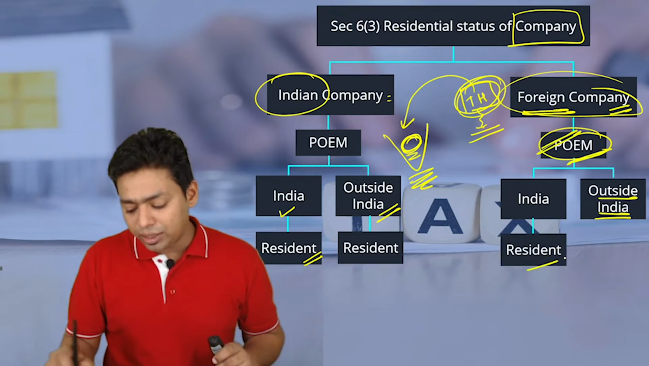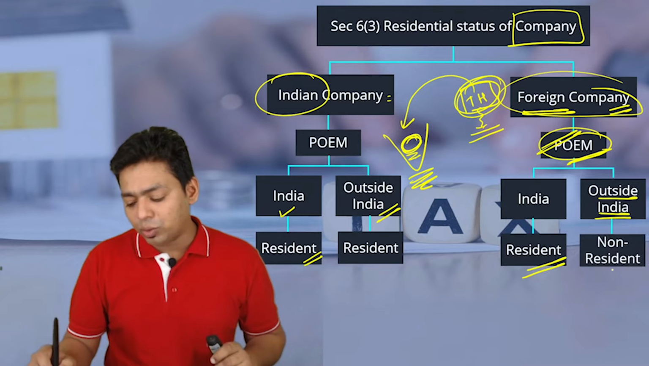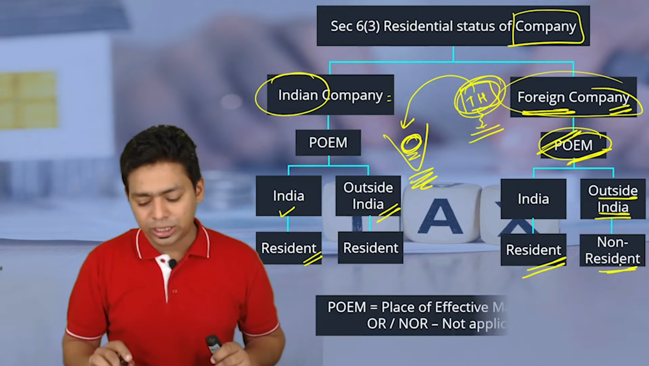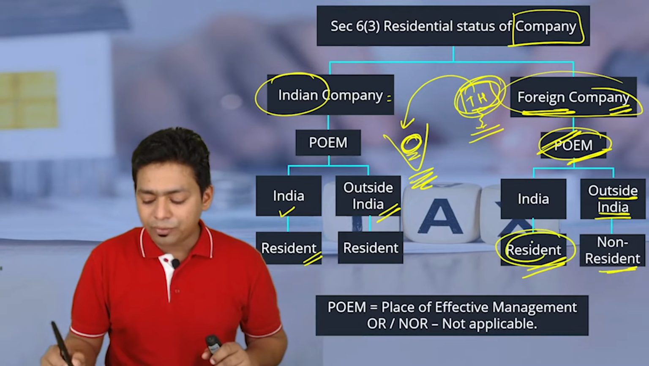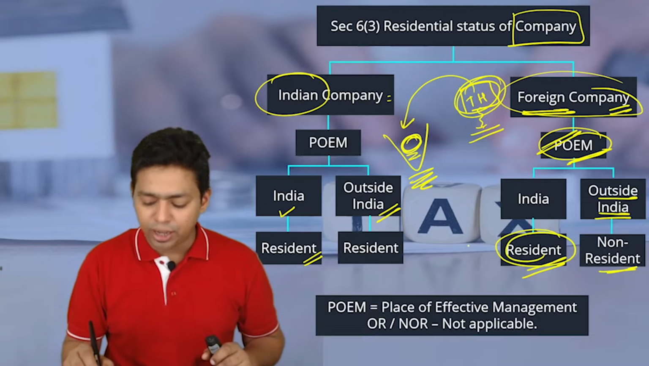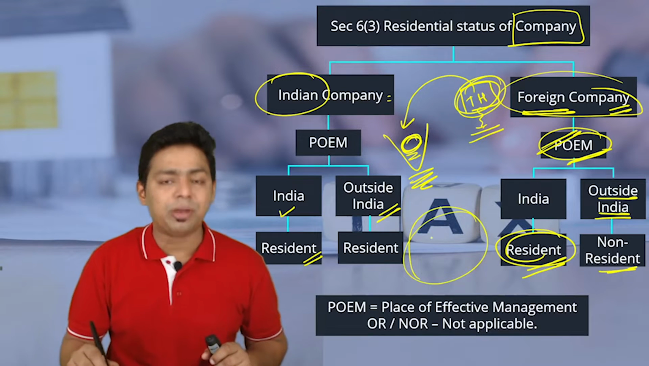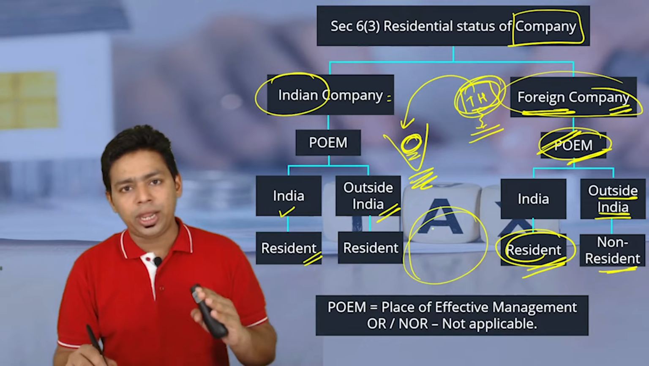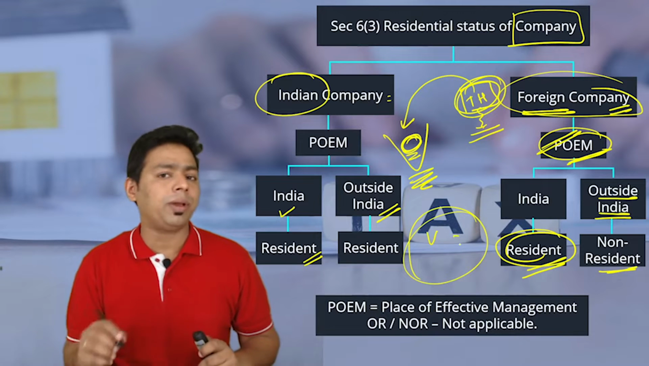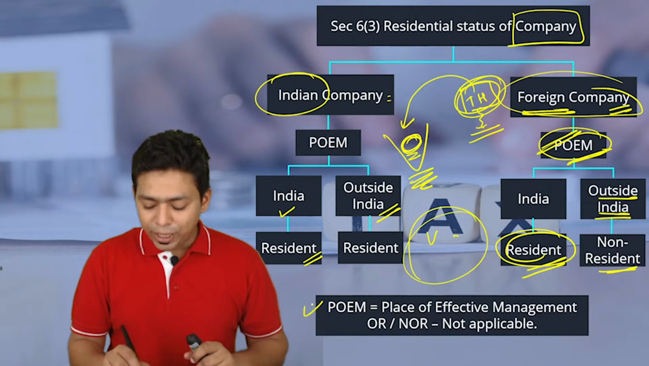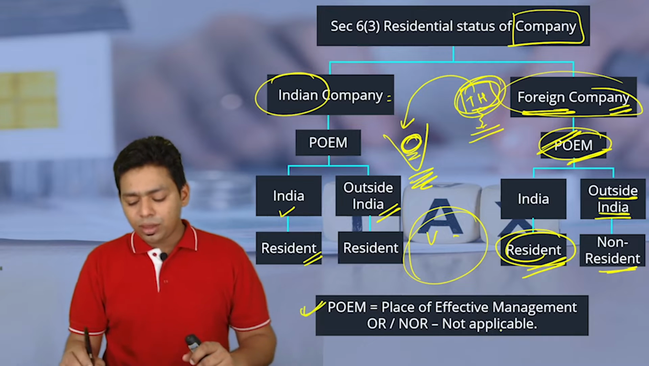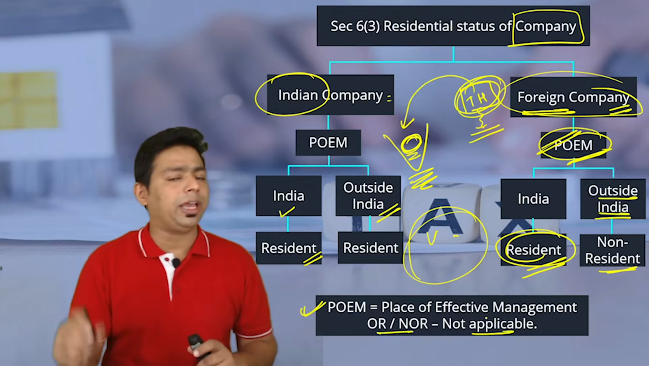And if it is in India, then it becomes a resident. If it is outside India, then it is by default non-resident. So, what will happen if the foreign company becomes a resident in India? Nothing, my dear friend, the global income will become taxable in India. Not only Indian income, but even foreign income will become taxable in India. So, place of effective management and ROR/NOR is not applicable for companies.